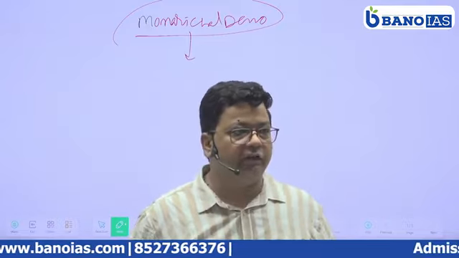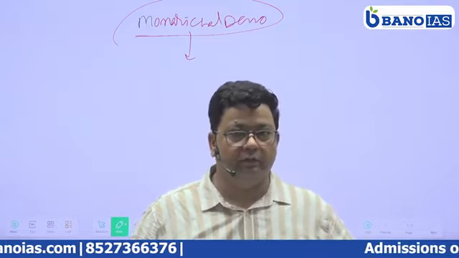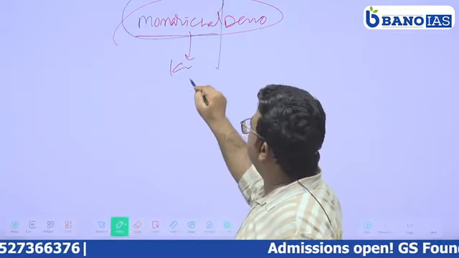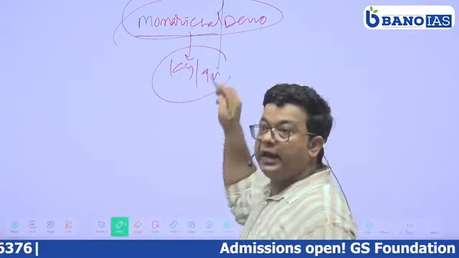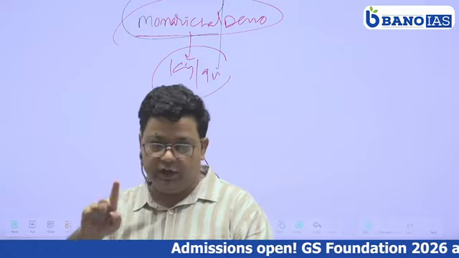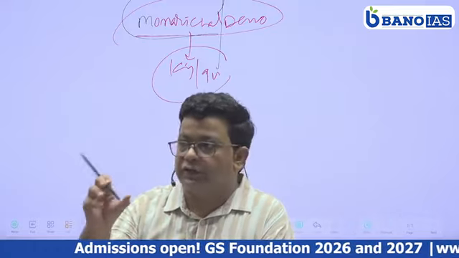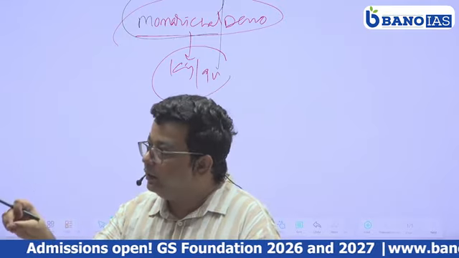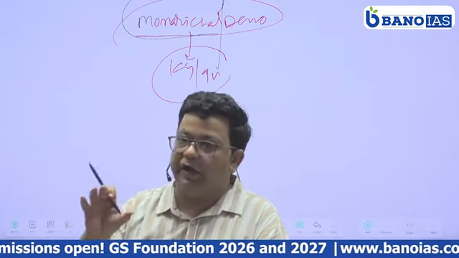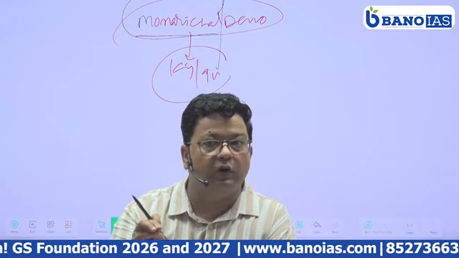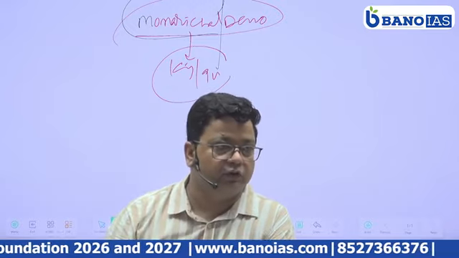Head of the state is hereditary. Monarchical means king or queen. It means the head of the state is not for everyone. So the person who has been born in that family, the monarch family, is only eligible to hold the head of the state post.